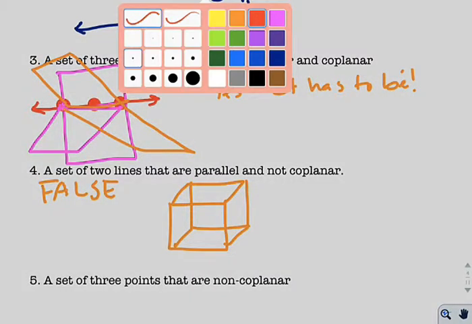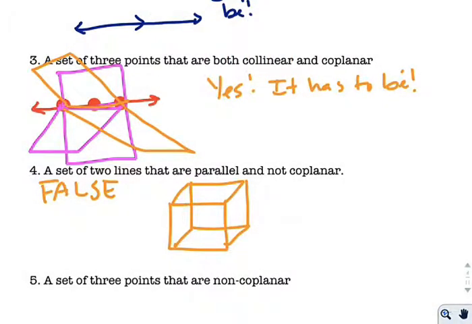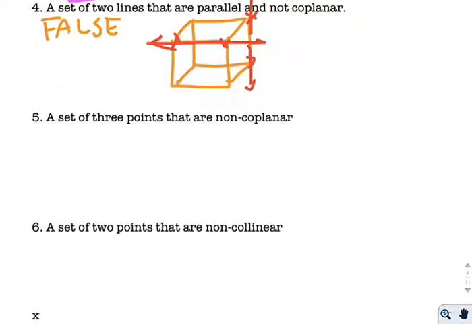If I pick out two that are non-coplanar, let's say this guy and this guy across the back side, well, the only way that these can be non-coplanar is if they're non-parallel, because I can't define a surface between them. If I were to put a single surface between these two lines, it would actually have to twist, and you kind of think of a piece of cloth that I attach right here, and then I also try to attach right here. There's going to be a big wicked twist right in the middle of it, and that's why it's going to be non-coplanar.